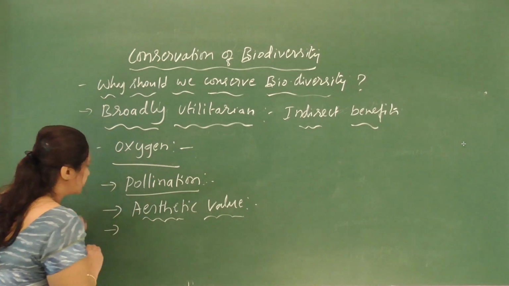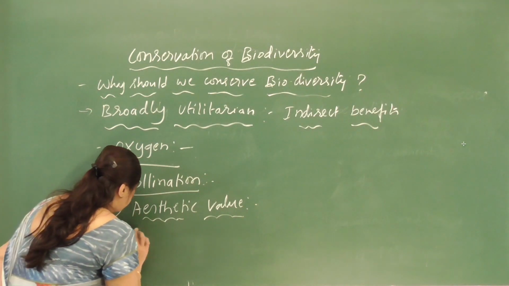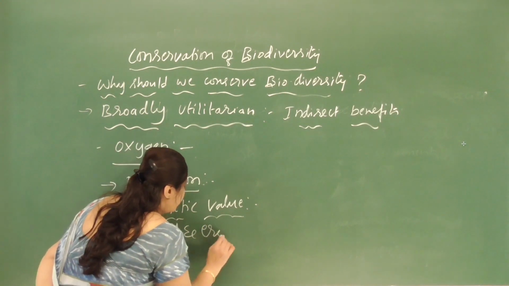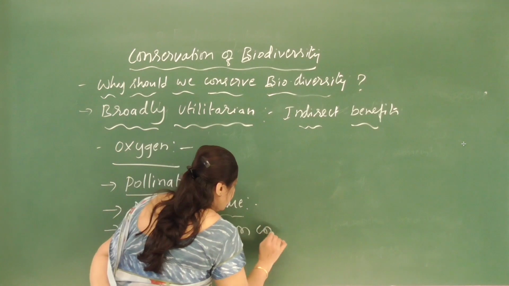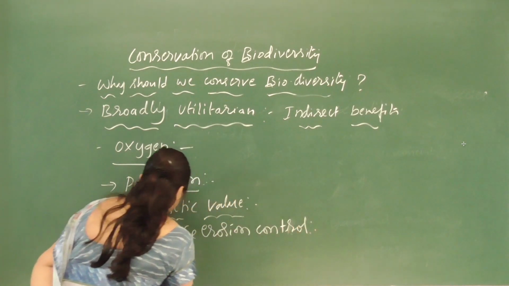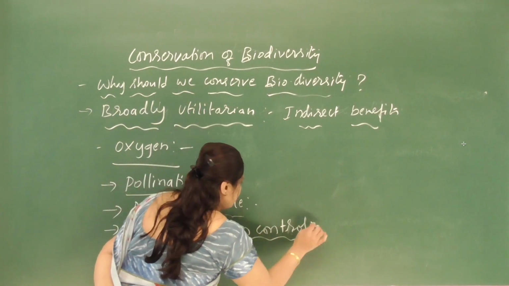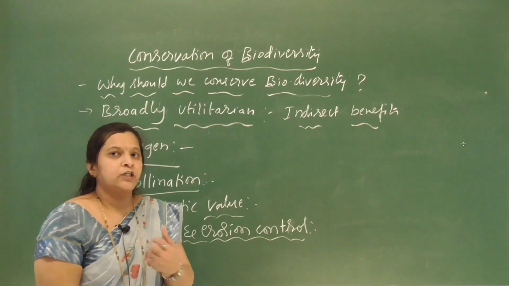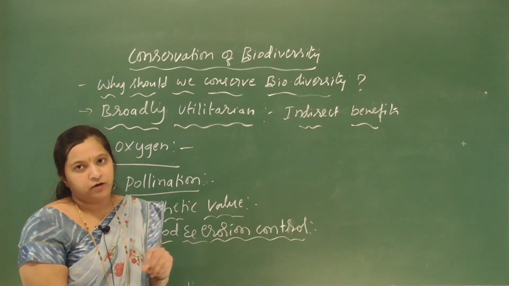And one more is flood and erosion control. Soil erosion means what? It is the removal of the top layer of the soil.